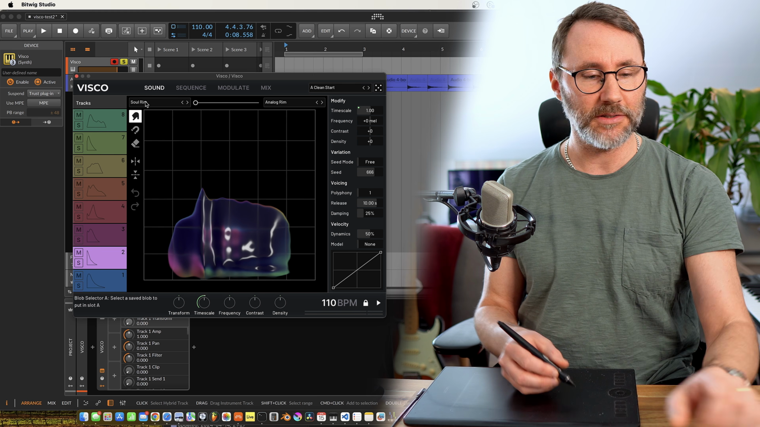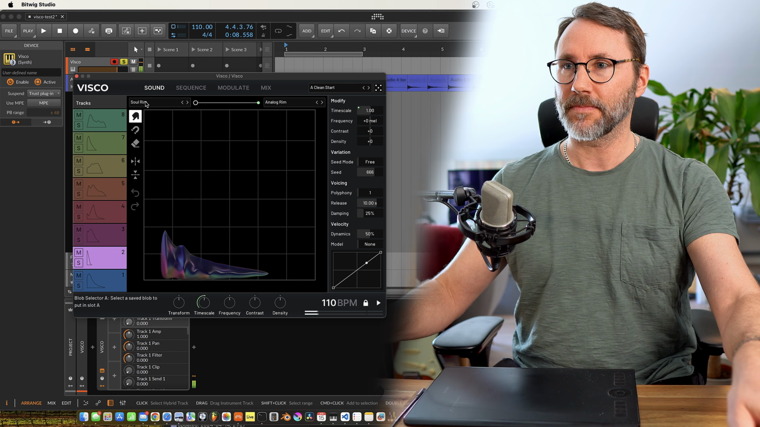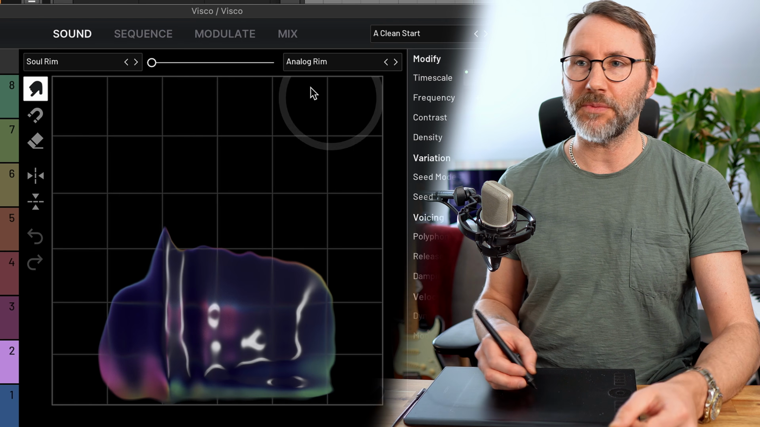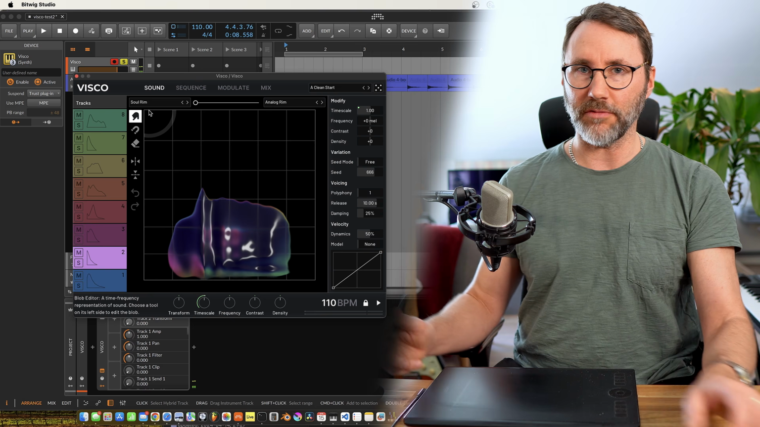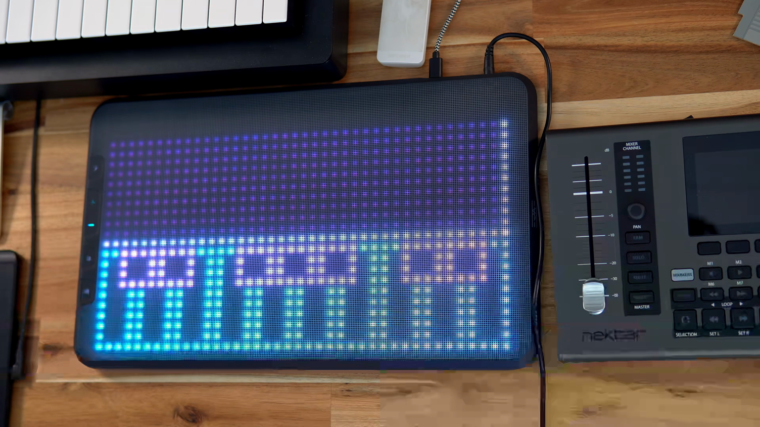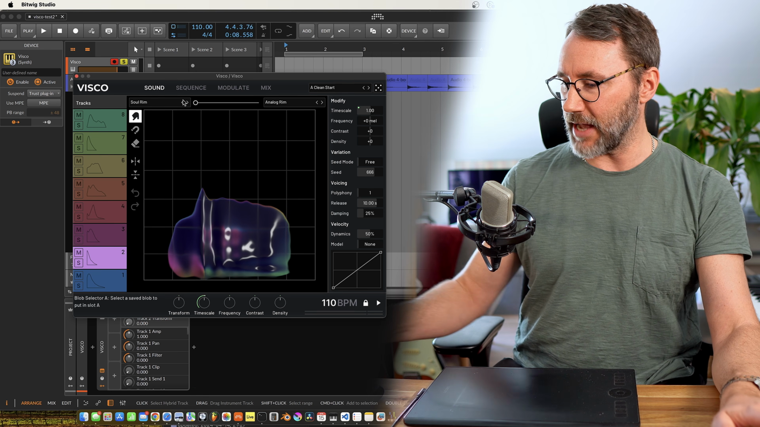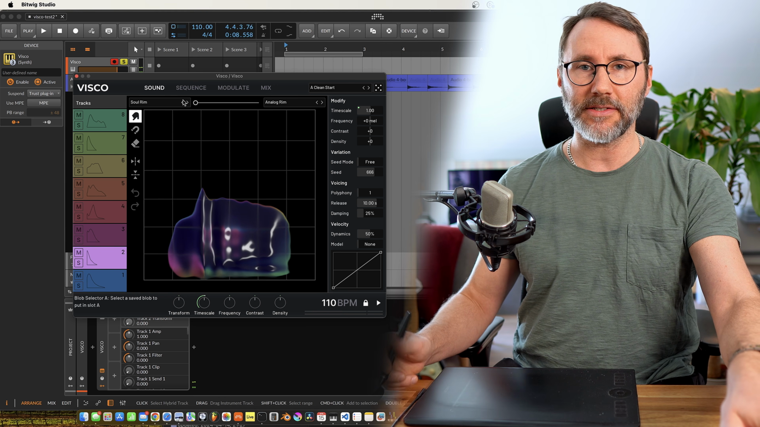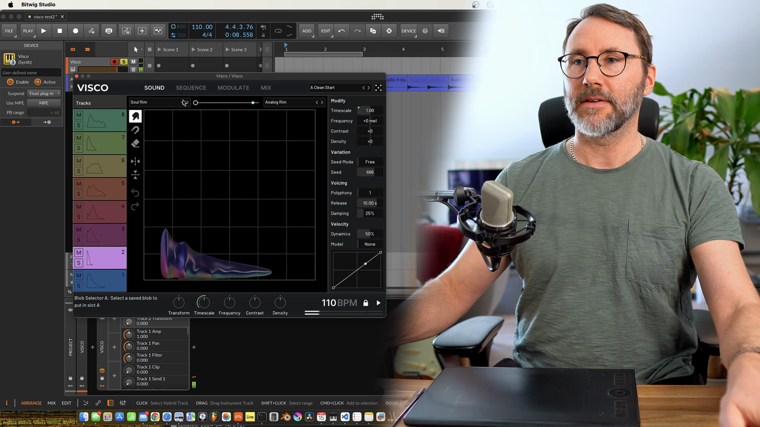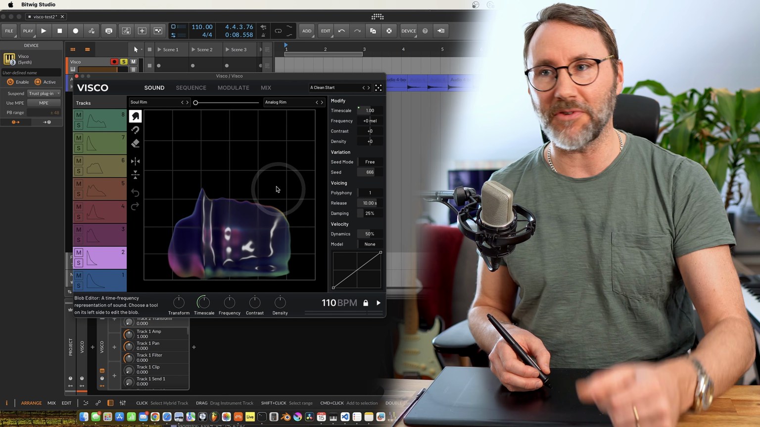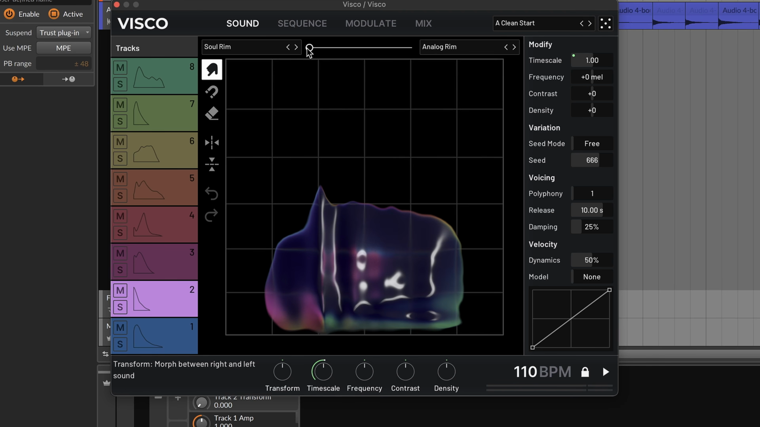So here we have the rim, which morphs between the soul rim and analog rim. And soul rim is more of a traditional real rim shot from a snare. And the analog rim is generated with the analog synthesizer. And we also have a very cool representation of the samples in the middle.